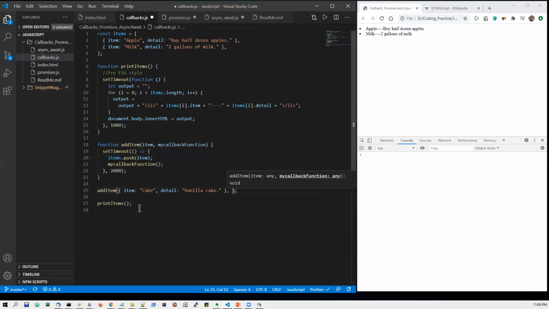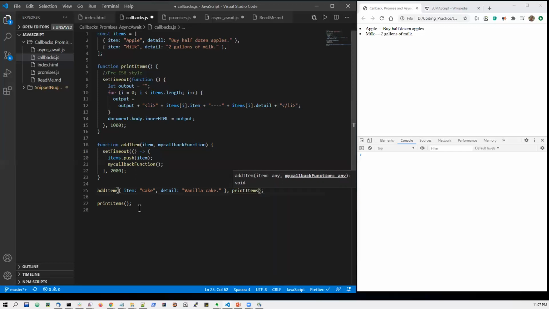My intent, or my expected behavior here, is that as soon as my item is added to the items array, I want to print it, right? I want to print all three items as soon as my input item has been included or pushed to the items array. So my callback function will be here print items.